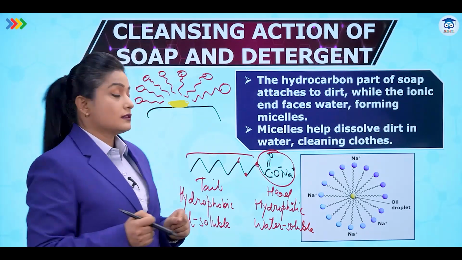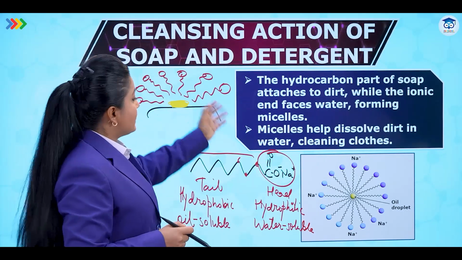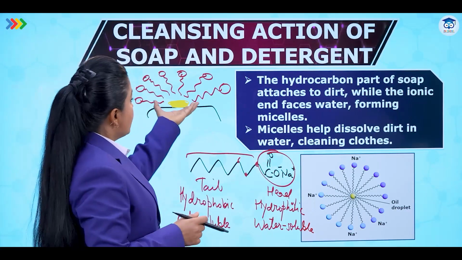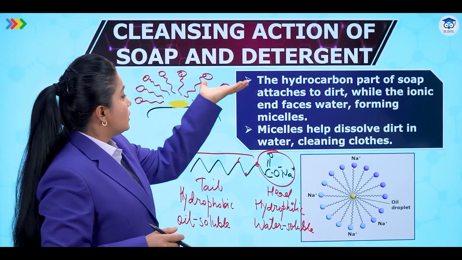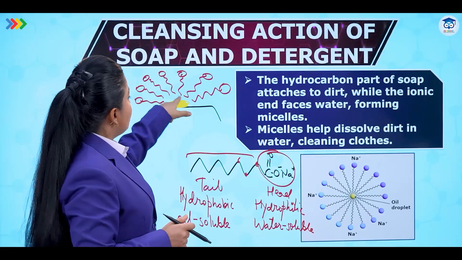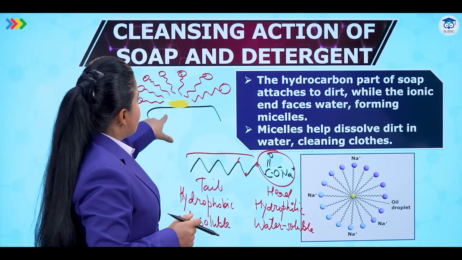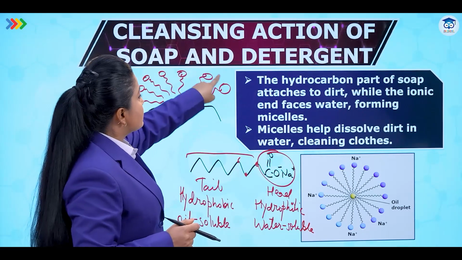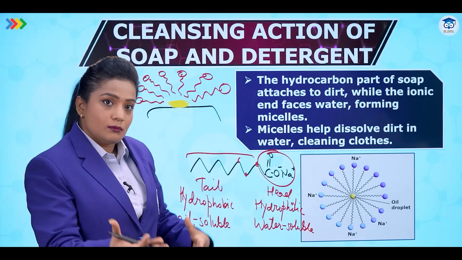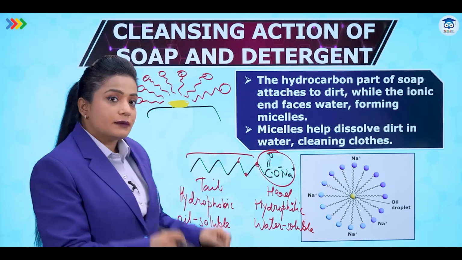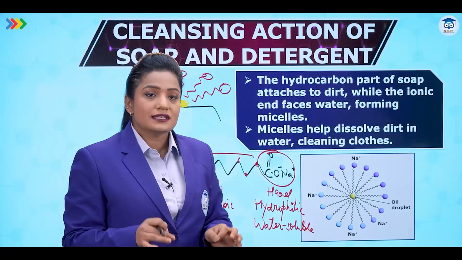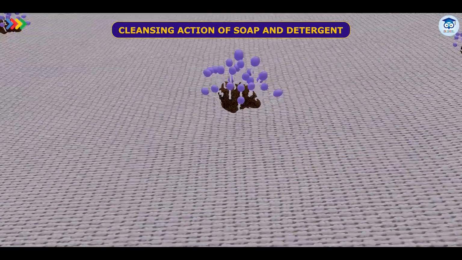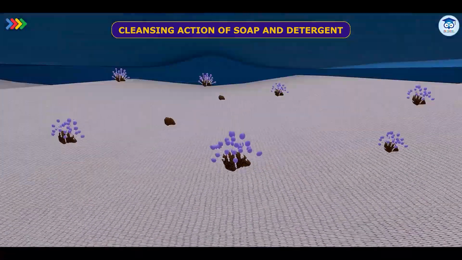When we do this, this micelle which is just formed, if you see, it will move from the cloth and this oil will be trapped between these tails, while the other side, that is the head side, will be in the bucket water. So when we dip the cloth twice and thrice, we try to rinse it. What is going to happen? This micelle will come out of the cloth like this.